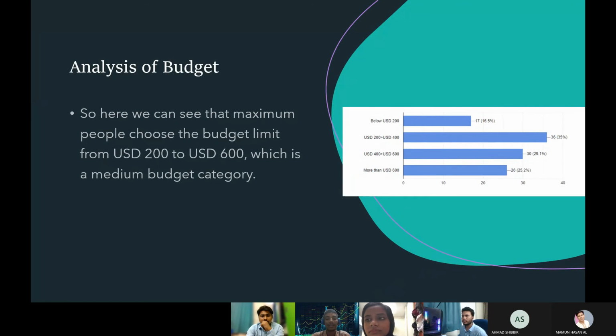Then the most important thing is the analysis of budget. Here we can see that the maximum number of people choose budget limits from USD 200 to USD 600, which is a medium budget category. If we look into the graph, below USD 200 is only 17% and more than USD 600 is 26%. Below USD 200 is the lower budget limit, and more than 600 USD is the higher budget limit. But most of the people, around 66%, have chosen between USD 200 and USD 600. So we can clearly affirm that the mid-range budget has been chosen by the customers who want to buy a new phone, but their top pick was camera and RAM.